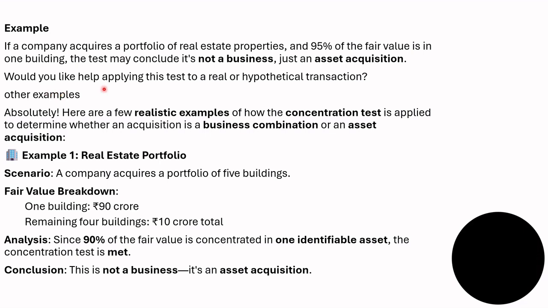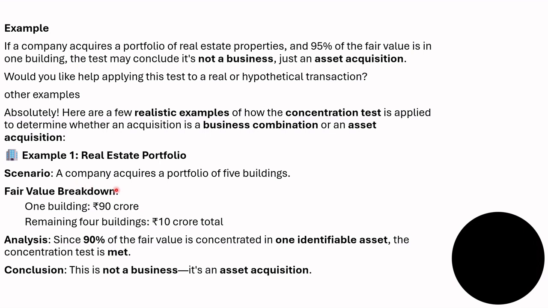Would you like help applying this test to a real or hypothetical transaction? Here are a few realistic examples of how the concentration test is applied to determine whether an acquisition is a business combination or an asset acquisition. Example 1, a real estate portfolio.